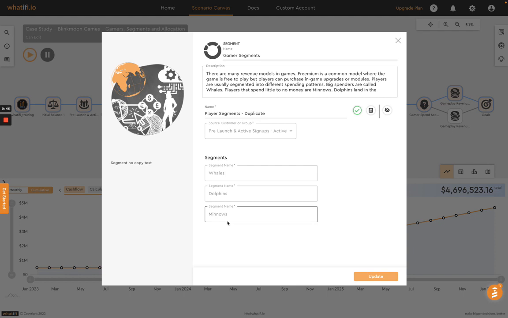These can be things like in-game add-ons, extra levels, power packs, etc., that allow players to spend money to improve their gaming experience. There's an art, though, in making sure that players feel like they have a fair chance at playing the game, so stacking a game to only support whales may mean that they lose some of their early adopters, like the minnows, that could be sharing access and brand awareness of the game. So there is an art to balancing these three different segments, both for profitability and for adoption.